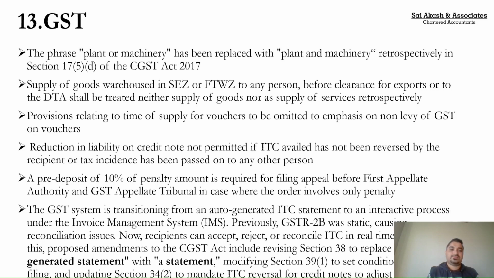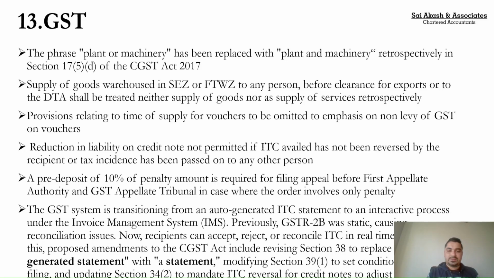Now they have replaced the phrase plant or machinery with plant and machinery, retrospectively from 1st July 2017. So the judgment given by the Supreme Court in Safari Retreats has been overruled now. You cannot claim ITC on immovable property, which is blocked under section 17(5)(d).